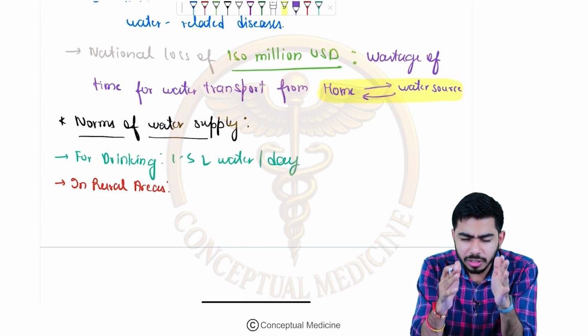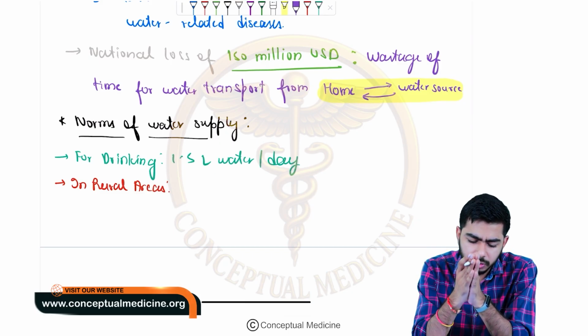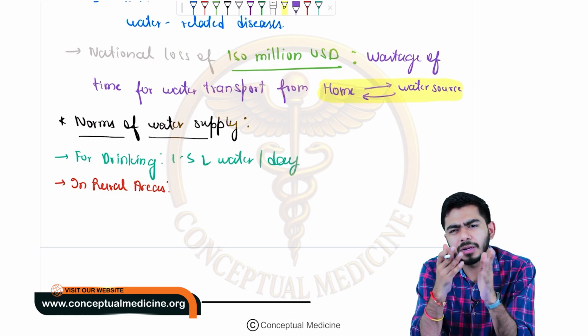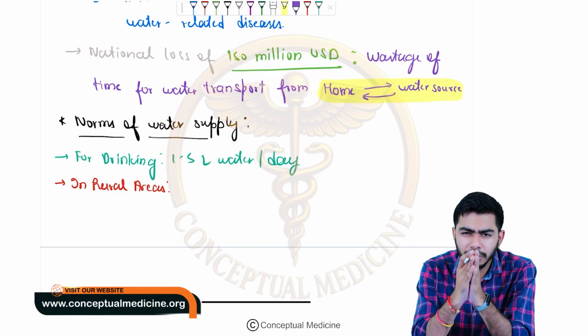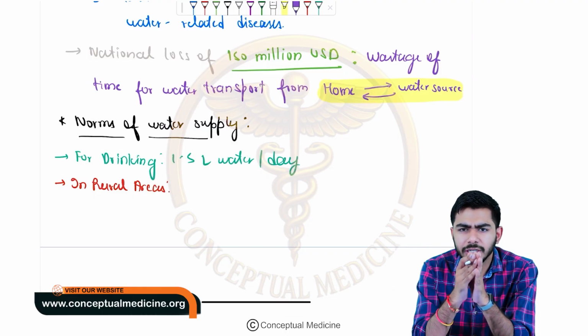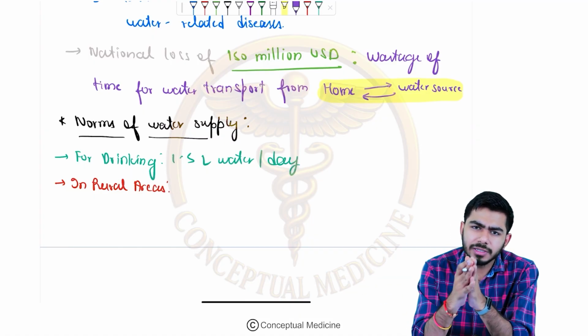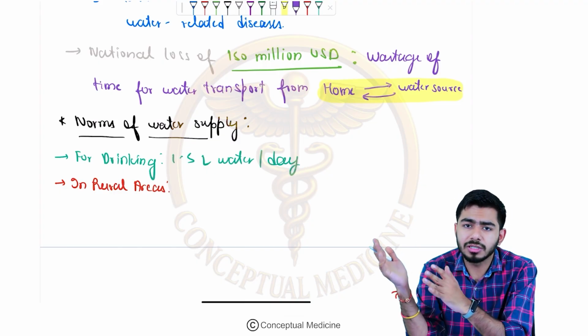In rural areas, if I talk about water consumption, initially they were saying that 30 to 40 liters per capita per day should be used. But now, according to the 12th 5-year plan, which was a recent update, instead of 40 they have increased this limit.